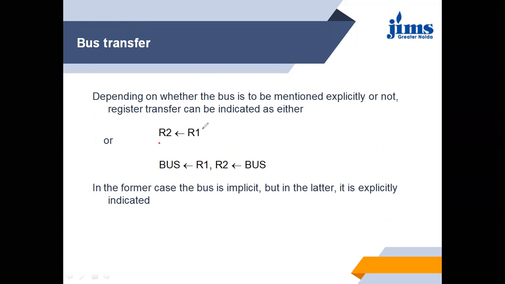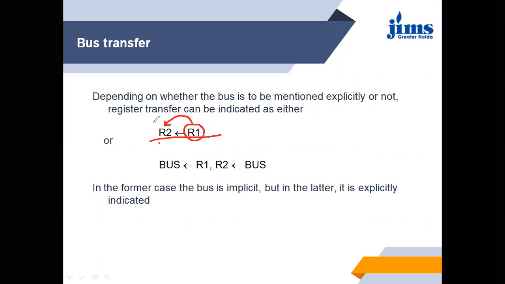This represents that the content of register R1 is going to be transferred, or copied, from R1 to R2.